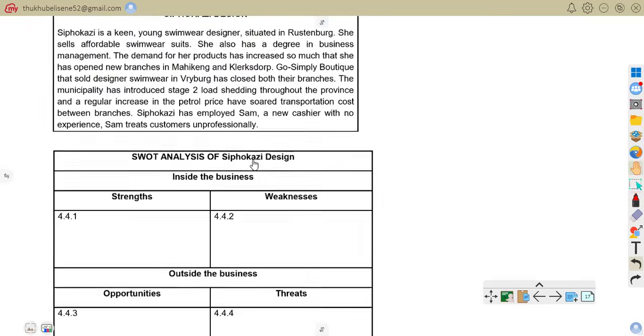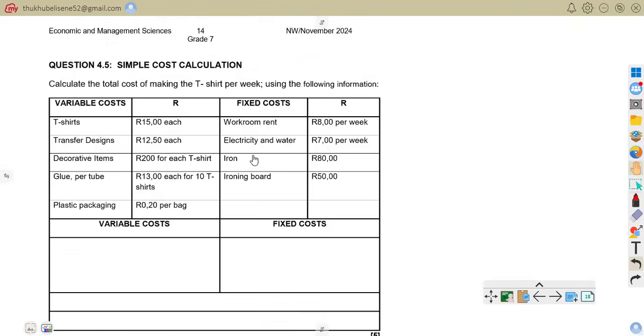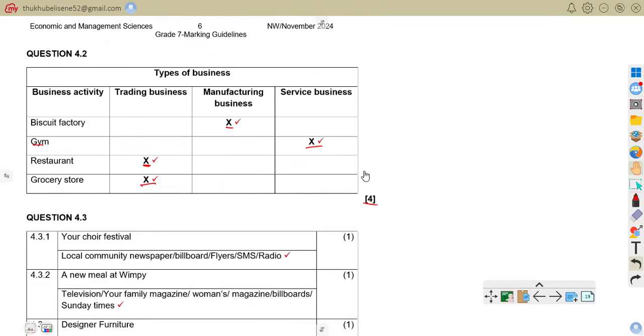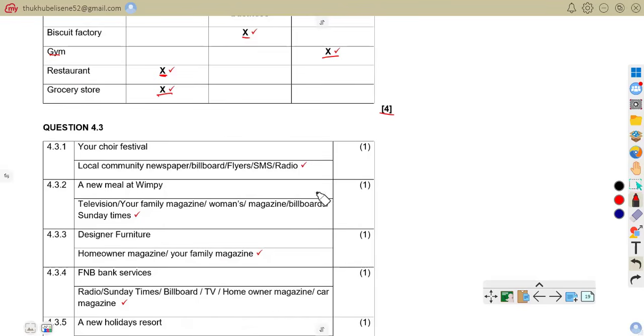So now let us go to the answers. Here we are on our answers. For the choir festival, the medium that you're going to use is the local community newspaper, billboards, flyers, and radio. For the new meal at Wimpy, we can use television, family magazines, women's magazines, billboards. For designer furniture, you can use homeowner magazine, your family magazine. For FNB bank services, they can go for radio, Sunday Times, billboard, TV, magazine, or car magazines. So that is that.